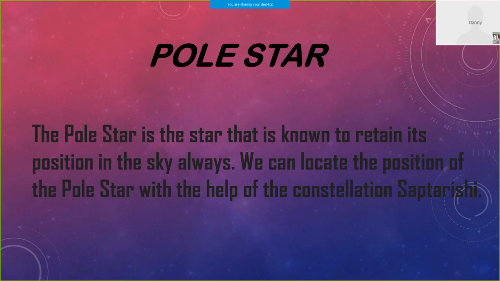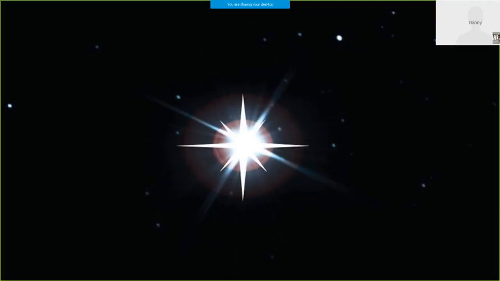Once more, pole star. The pole star is a star that is known to retain its position in the sky always. We can locate the position of the pole star with the help of the constellation Saptarishi. You can see the image. This is the image of the pole star. Next.